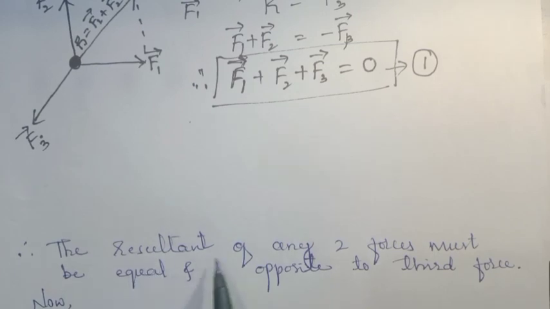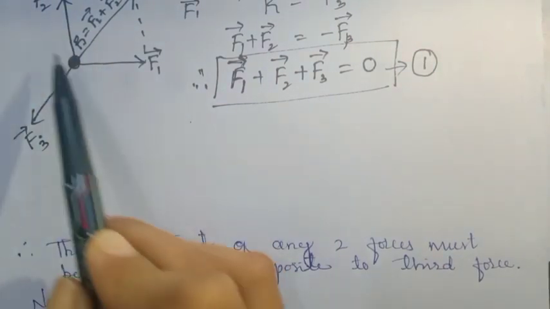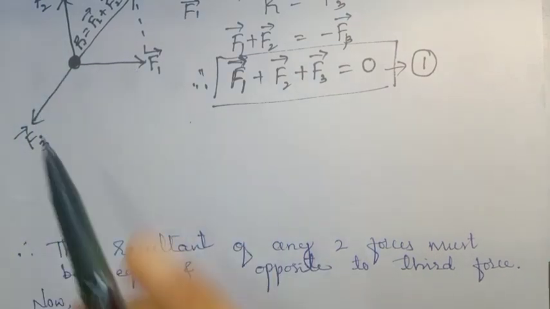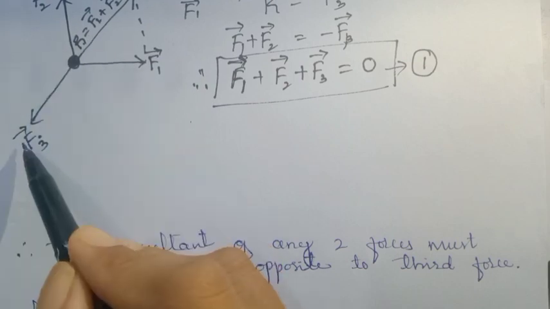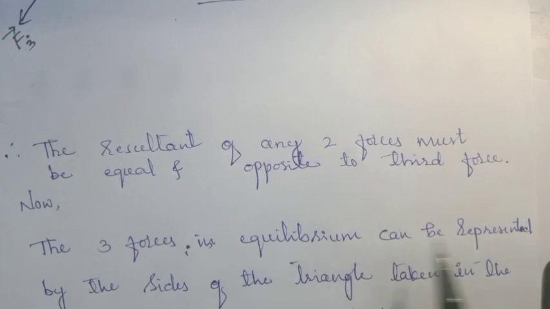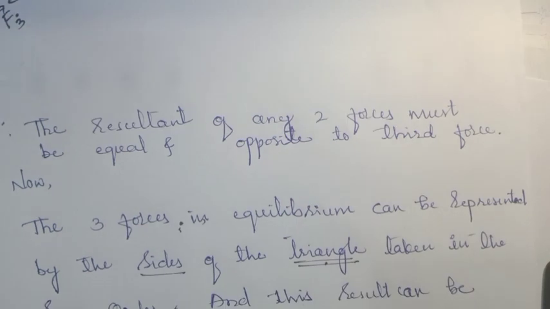Therefore, the resultant of any two forces must be equal and opposite to the third force. So by this, what did we understand? The resultant of any two forces, here F1 and F2, must be equal and opposite to the third force, which is F3. Is it clear? Now the three forces in equilibrium can be represented by the sides of a triangle. Similarly to how we represented them using the parallelogram, we can represent the three forces in equilibrium using a triangle, but you should take them in the same order, and this result can be extended to any number of forces.